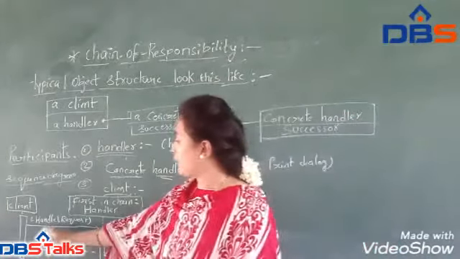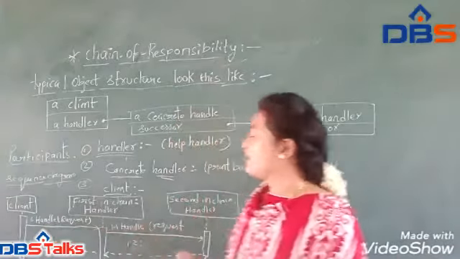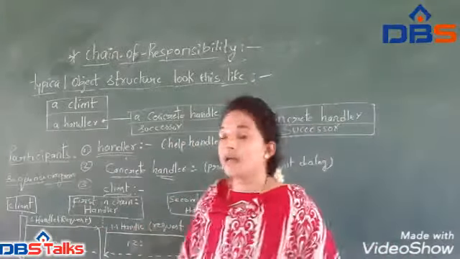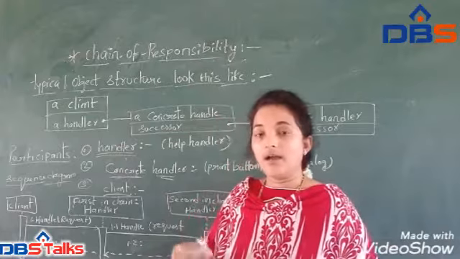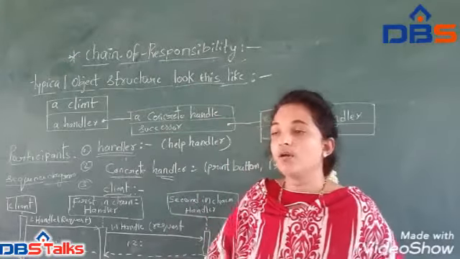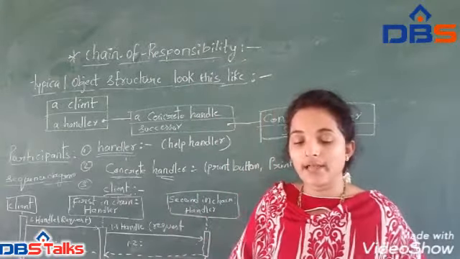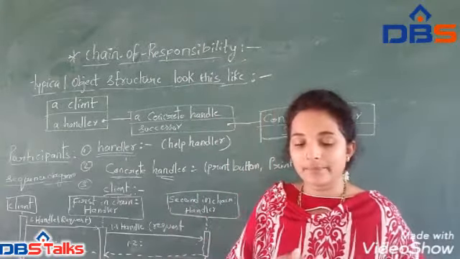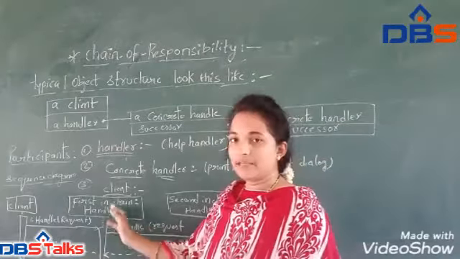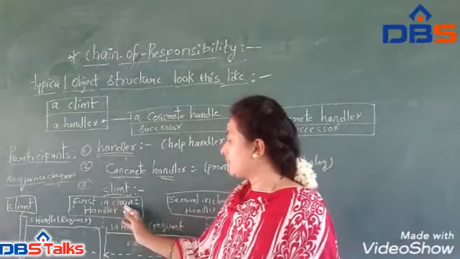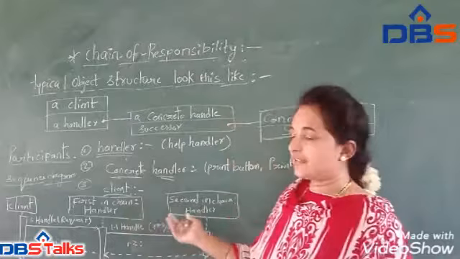The client provides the request to the handler. The handler takes that request and checks whether it has the capacity to handle it or not. If it does, the processing is done here, and after that we check whether further processing is necessary.